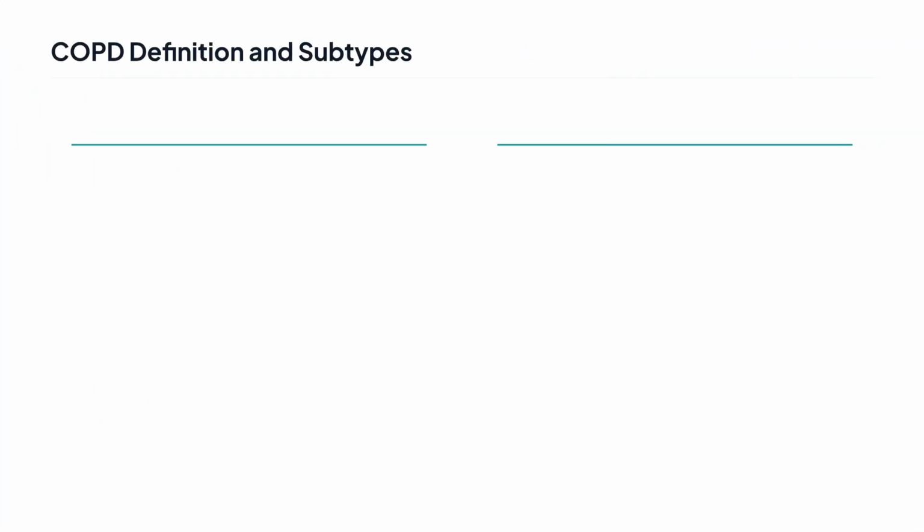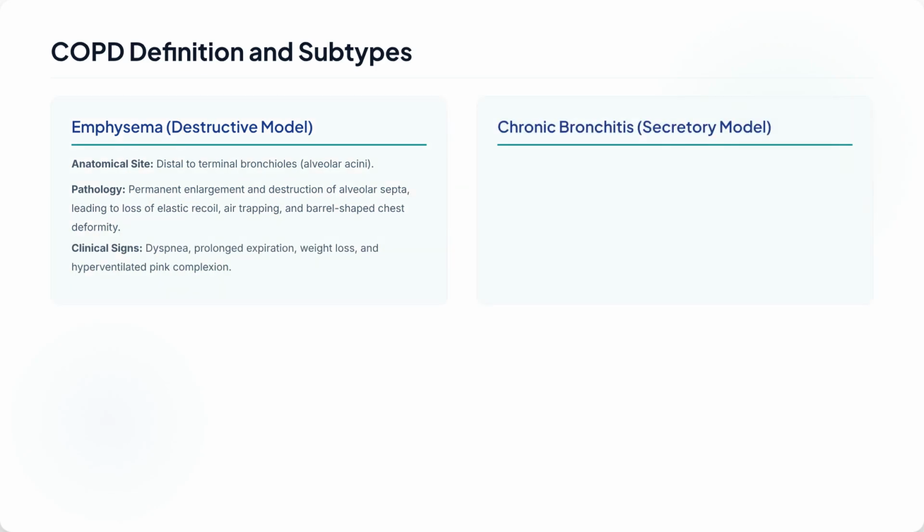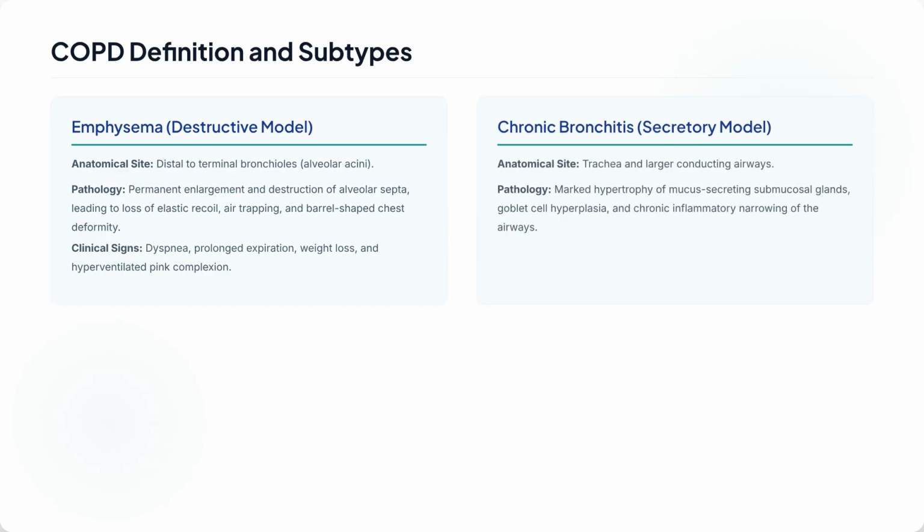Chronic obstructive pulmonary disease, or COPD, includes emphysema, the destructive model affecting alveolar acini. The pathology involves alveolar destruction and loss of elastic recoil, leading to signs like prolonged expiration. The secretory model is chronic bronchitis, characterized by submucosal gland hypertrophy and narrowing of conducting airways, with persistent productive cough.